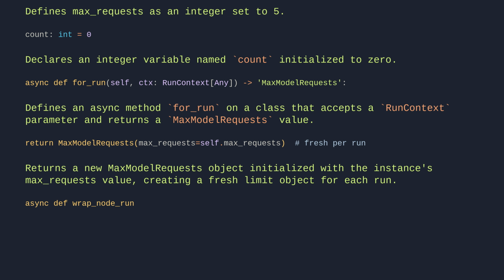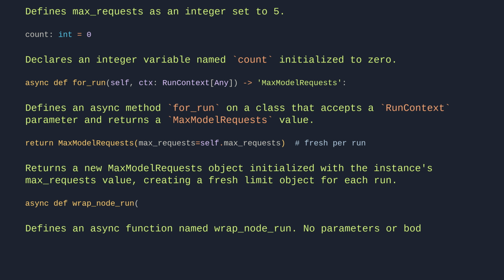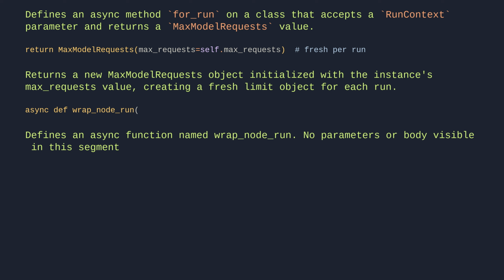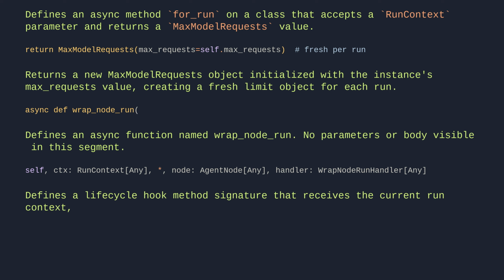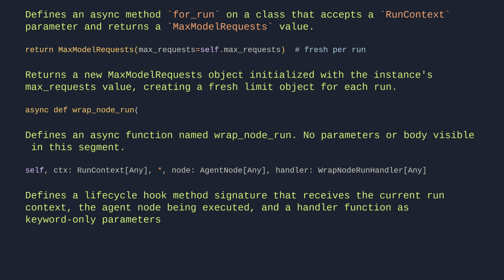async def wrap_node_run, self, ctx: RunContext[Any], *, node: AgentNode[Any], handler: WrapNodeRunHandler[Any]. This defines a lifecycle hook method signature that receives the current run context, the agent node being executed, and a handler function as keyword-only parameters, used to wrap node execution in a capability.